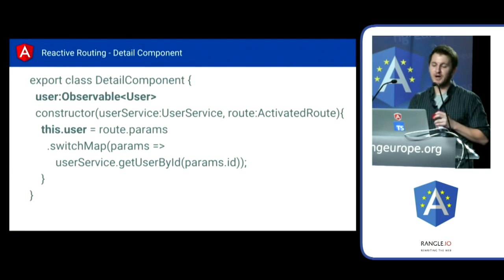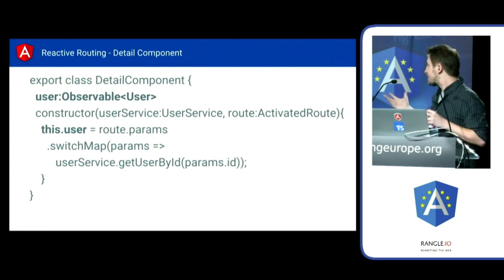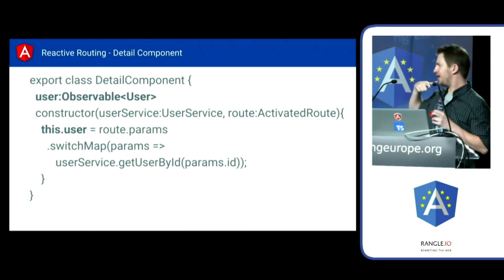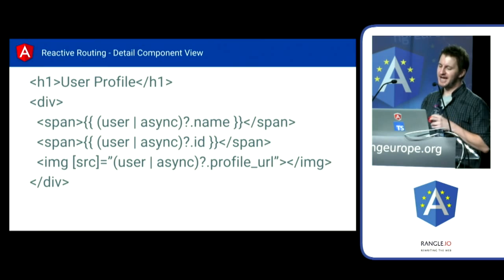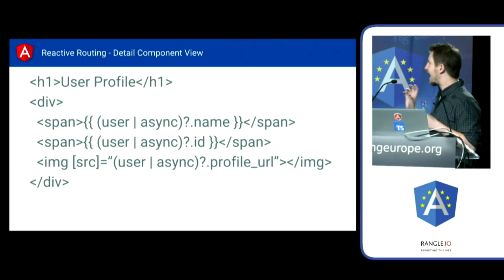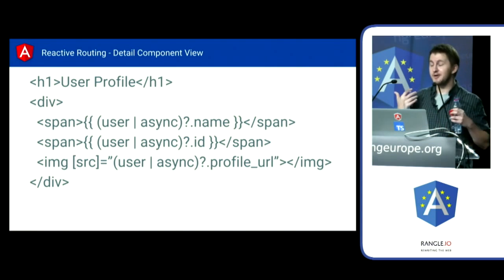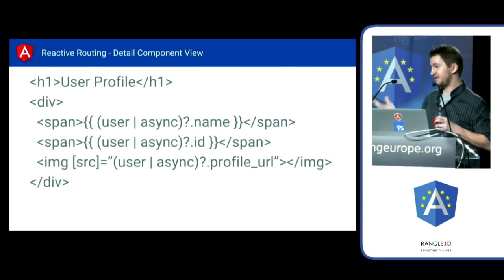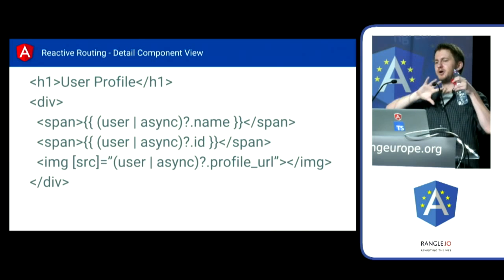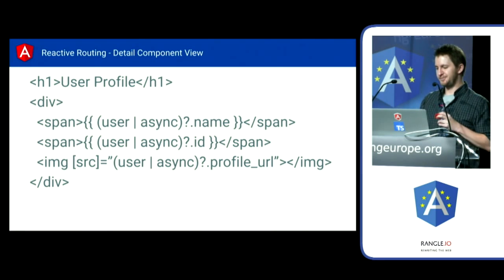So there's a couple of ways you can handle this. One of the things you could do is use one of the built-in operators like share, we've got cache, we've got publish behavior. There's a number of different ways to handle this at the observable level. The other thing to do is actually think a little bit differently about how you lay out these components. This is a pattern that we'll talk about here in a second, and this is a pattern that I very much learned from React and Dan Abramov and things like this. This is a way to think about how you compose views in your application.